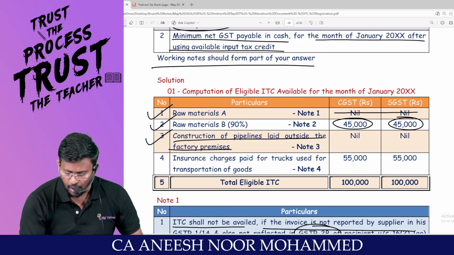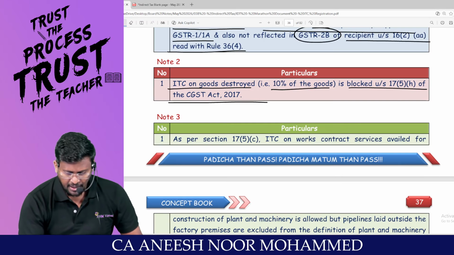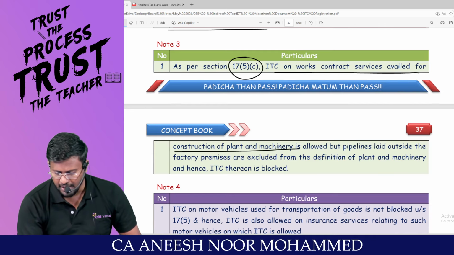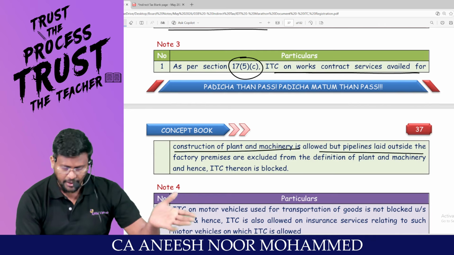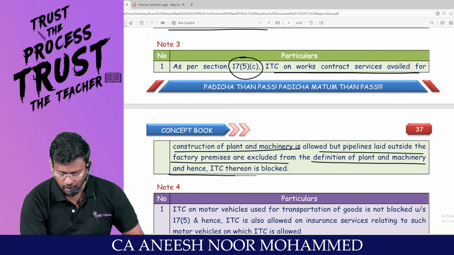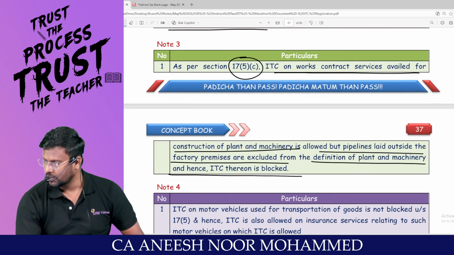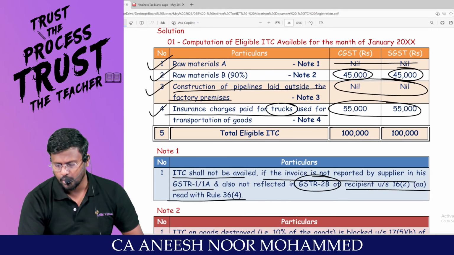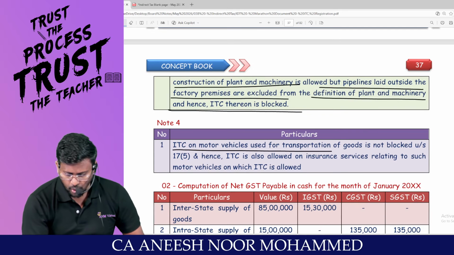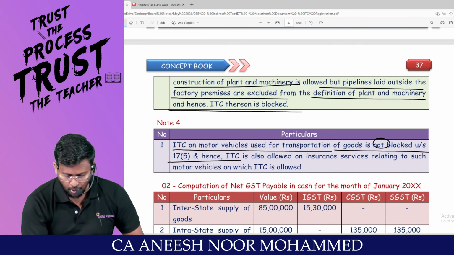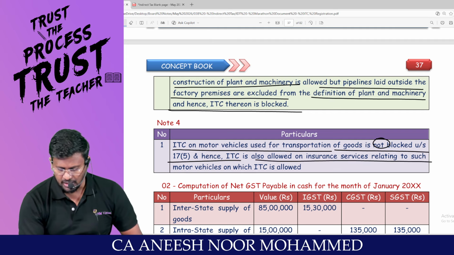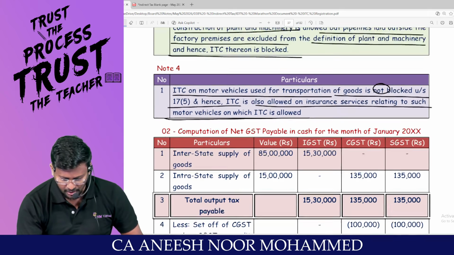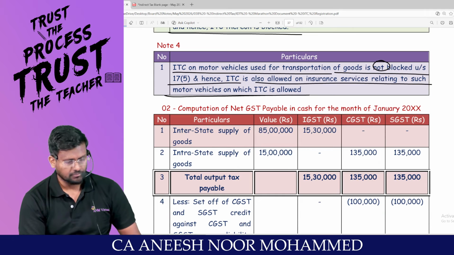Construction of pipeline laid outside the factory is a blocked credit. As per Section 17 subsection 5 clause C, ITC on works contract service availed for construction of plant and machinery is allowed. But pipeline laid outside the factory premises is excluded from the definition of plant and machinery. Hence ITC thereon is blocked. Am I right? Sir, insurance charge is paid for truck. It is allowed, because truck is allowed. ITC on motor vehicle used for transportation of goods is not blocked. ITC is also allowed on insurance service relating to such motor vehicle on which ITC is allowed. So this is the total eligible ITC. How much lakh and how much lakh? 1 lakh and 1 lakh.